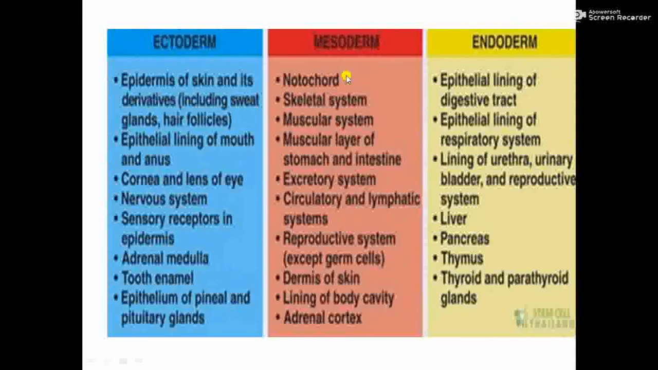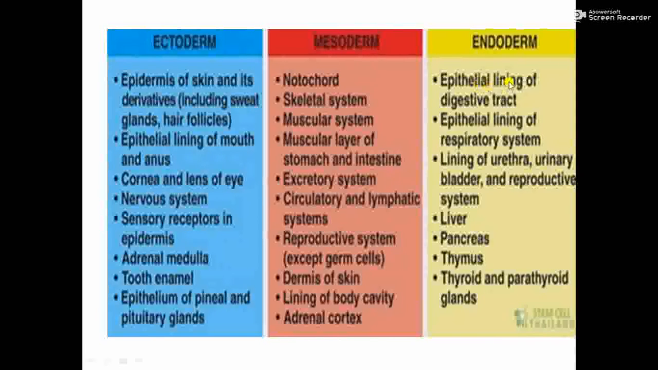Then from the mesoderm, the notochord is developed, the skeletal system, muscular layers of stomach and intestine, then the excretory system, the kidneys and associated parts, then the circulatory and lymphatic system, the reproductive system, dermis of skin, lining of body cavity, adrenal cortex. So these different organs are developed from mesoderm, and some organs are a combination of these germ layers.